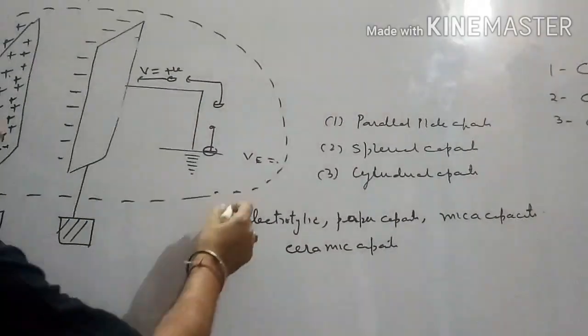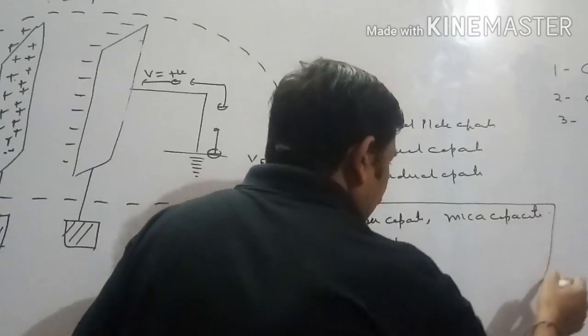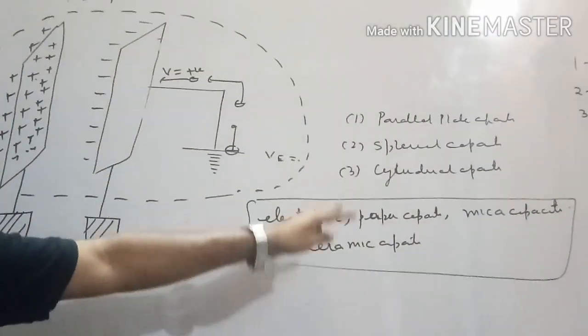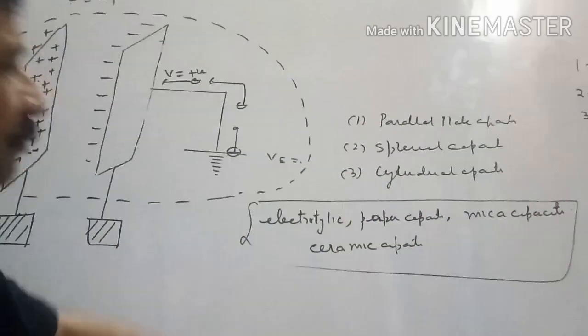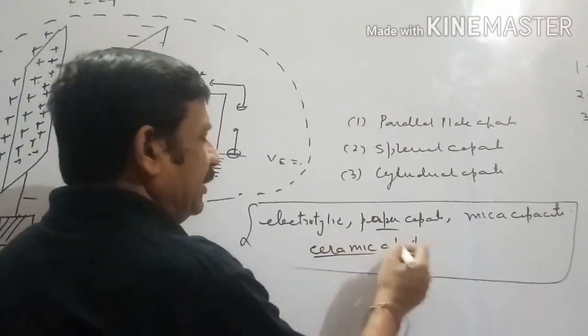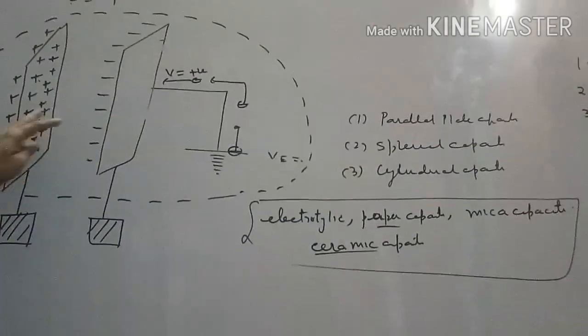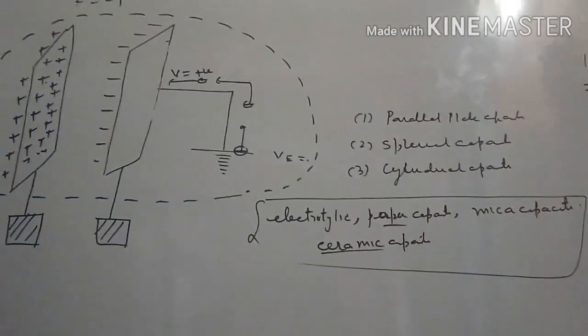These are the different types of capacitor depending upon the insulating medium, and the three types before depend upon types of plate we have taken.